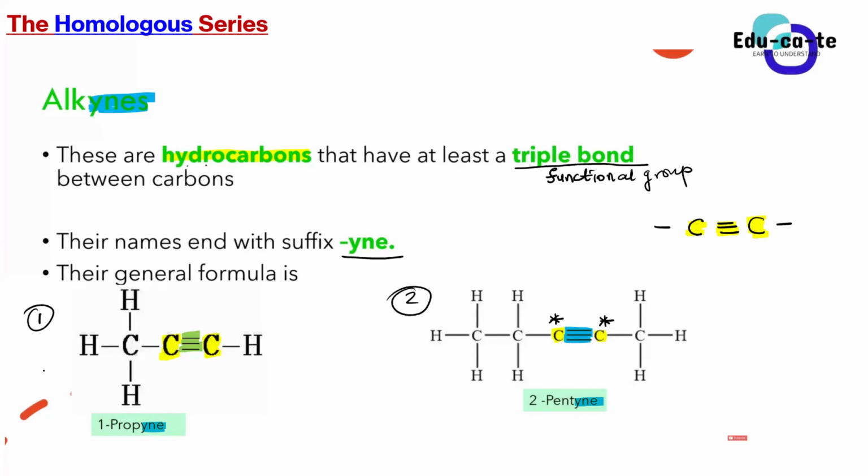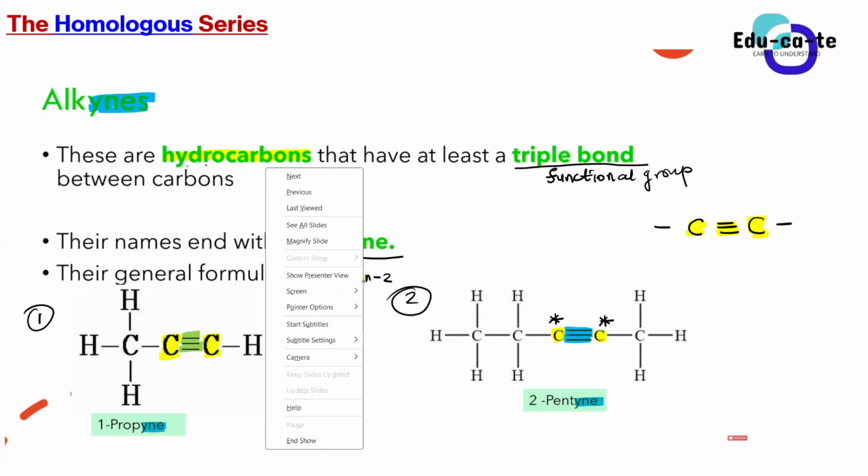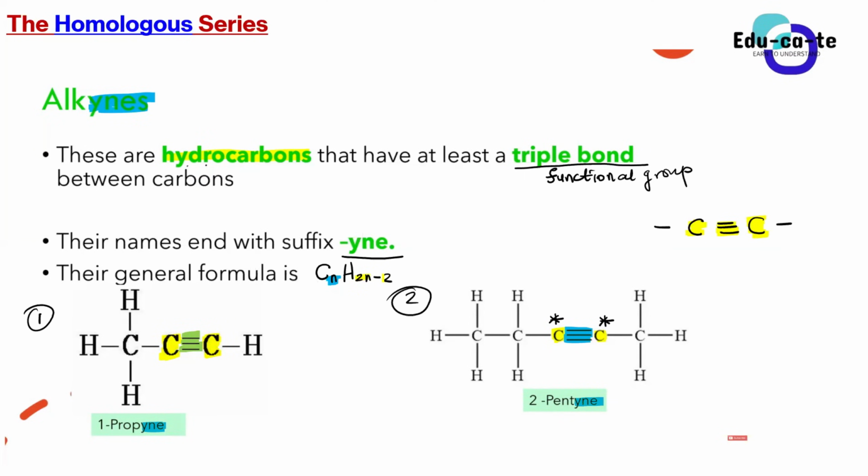Yes, sir. And same pattern again, we look at the general formula. The general formula for alkynes is CnH2n-2. N represents the number of carbon atoms. To find the number of hydrogen atoms in an alkyne, we multiply the number of carbon atoms by 2, then subtract 2.